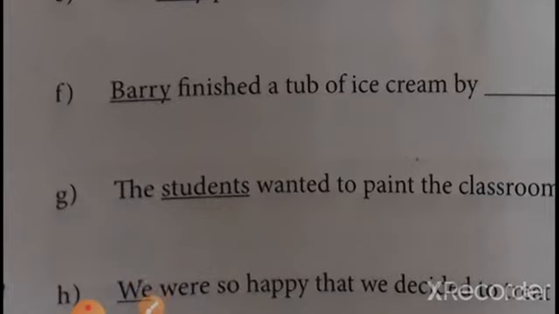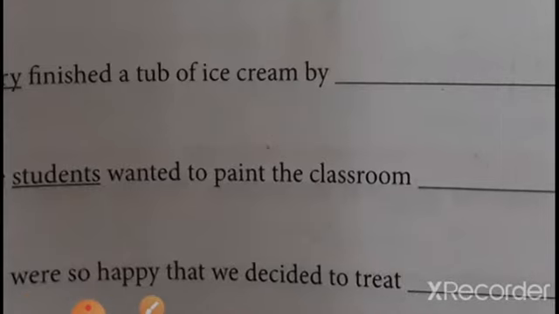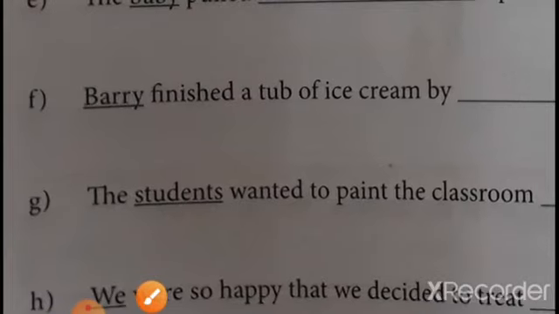F. Barry finished a tub of ice cream by dash. Again it is the object of a preposition. So who is Barry? Either a girl or a boy. You can write this answer by yourself.